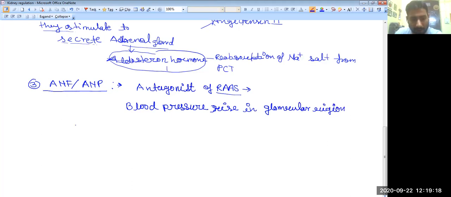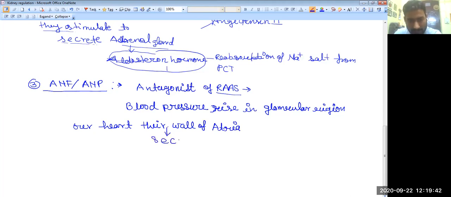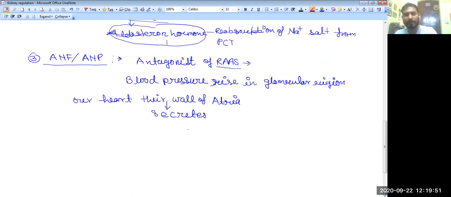Our heart, the wall of the atria, secretes one hormone. This hormone is known as